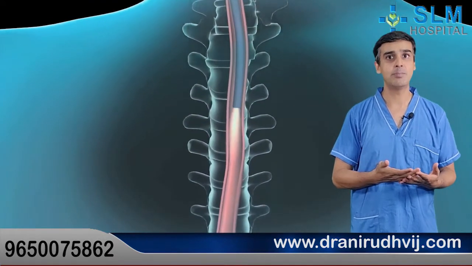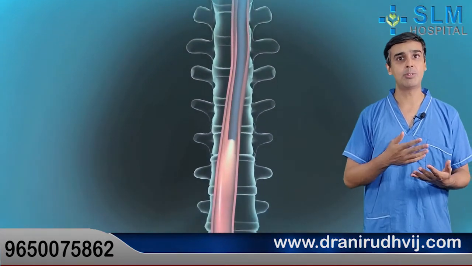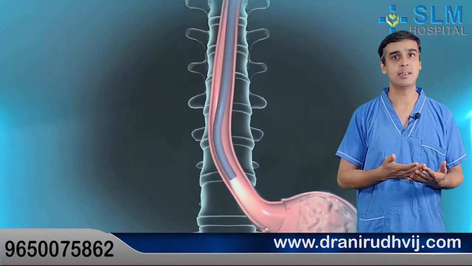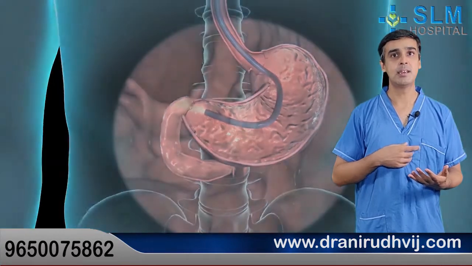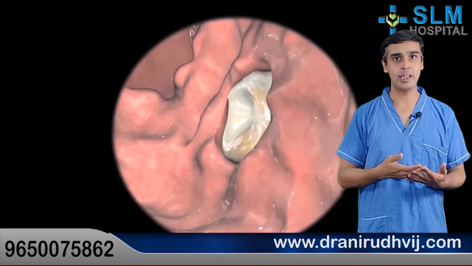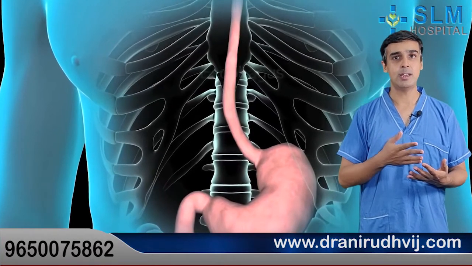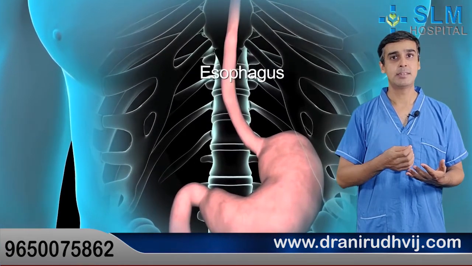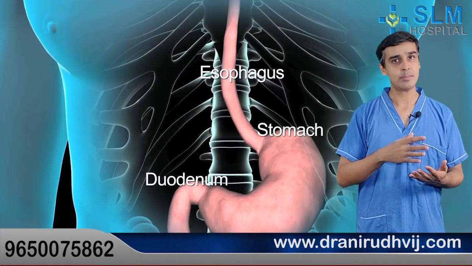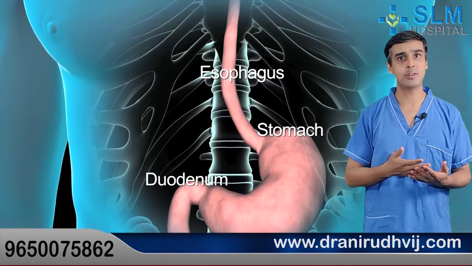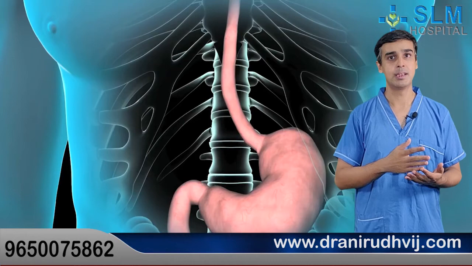And this endoscopy usually tells us about the telltale signs of reflux. There can be presence of small erosions and ulcers located in the lower esophagus, and also an endoscopy can detect some loosening of the lower esophageal sphincter or valve, and also can detect the presence of hiatal hernia.